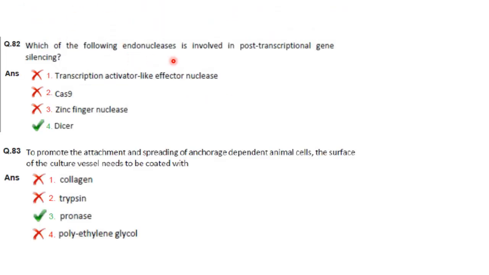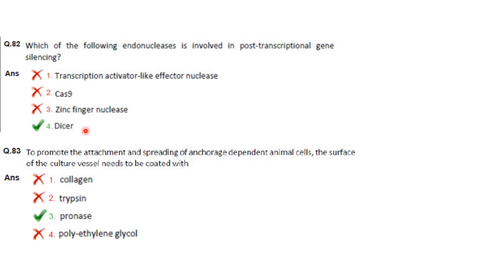Which of the following endonucleases is involved in post-transcriptional gene silencing? That is Dicer. It plays a pivotal role in the initiation of RNA silencing, RNAi, by recognizing double-stranded RNAs and cleaving them into small RNAs using its RNase III.